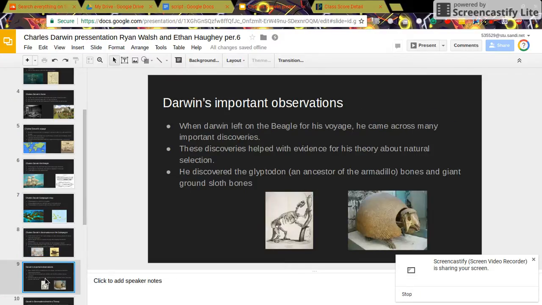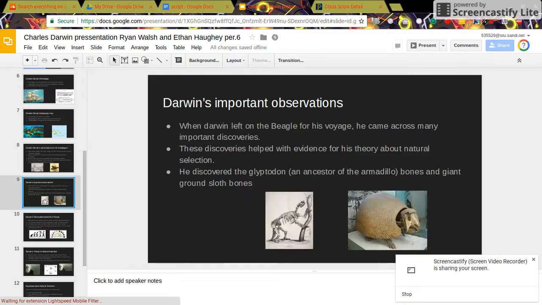Darwin's important observations. When Darwin left on the Beagle for his voyage, he came across many important discoveries. These discoveries helped with his evidence and his theory about natural selection. He discovered the glyptodon, an ancestor of the armadillo, bones, and giant ground sloth bones as well.